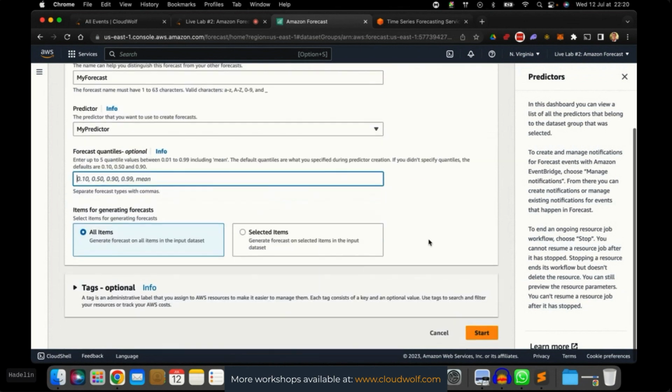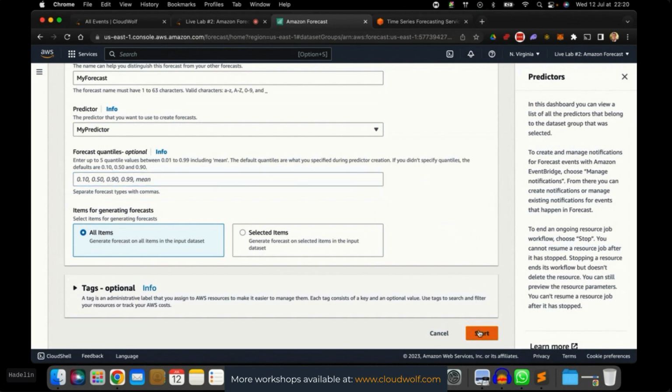Now, next step, items for generating forecasts. All items, selected items, we're going to choose all items. That's good. And so here we go. We're going to click start. That's all we have to do, basically. We just have to choose our predictor, and it's going to generate the forecasts on the dataset.